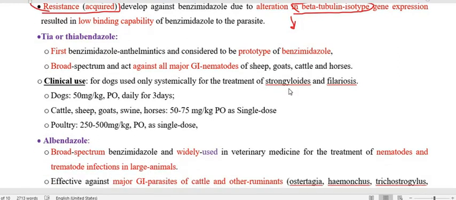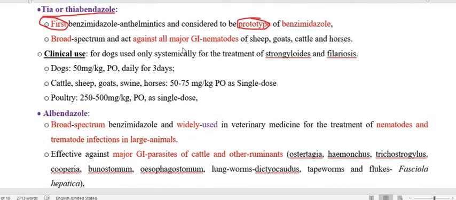Now we have to go through the drugs under the benzimidazoles one by one. The first drug under this is tiabendazole or thiabendazole. We consider this the prototype of the benzimidazoles because this is the first benzimidazole, and therefore it is considered the prototype. This is very important. Regarding activity, it is broad spectrum and active against all major GI nematodes in sheep, goat, cattle, and horses.